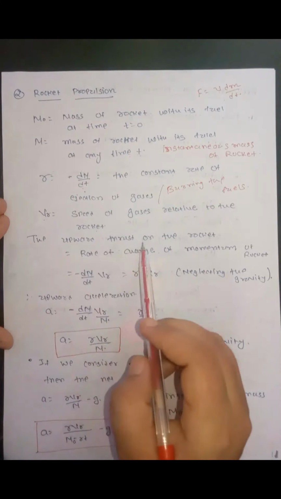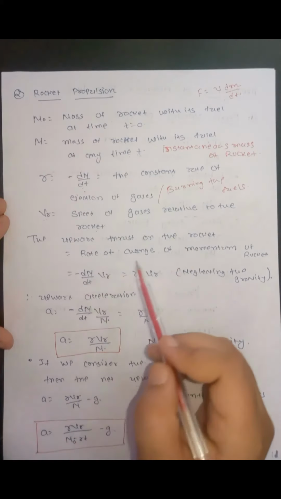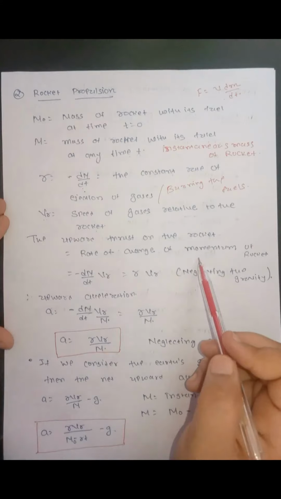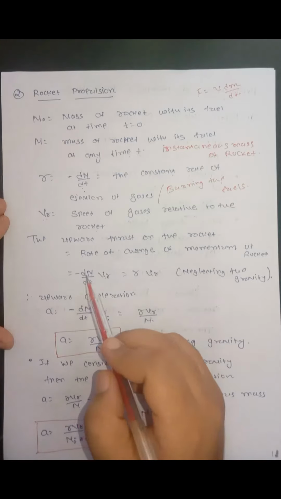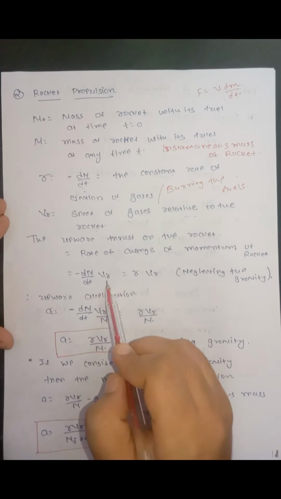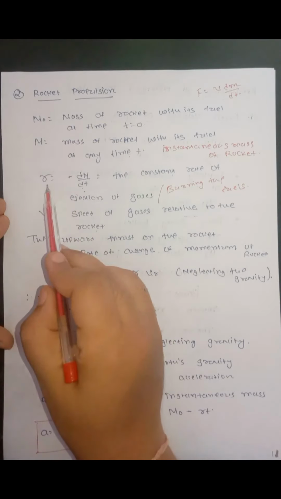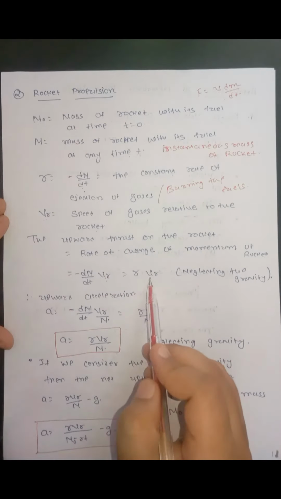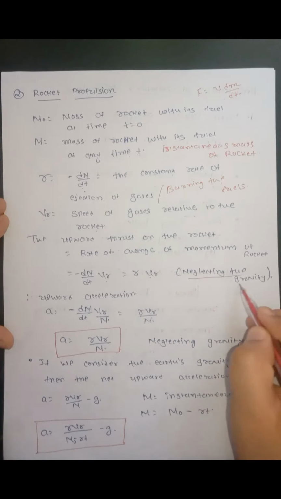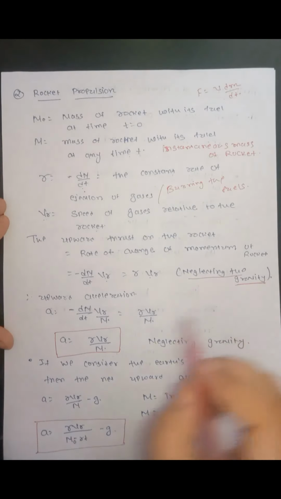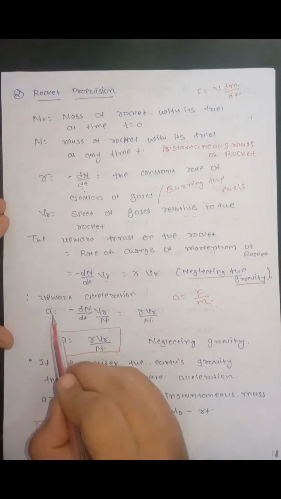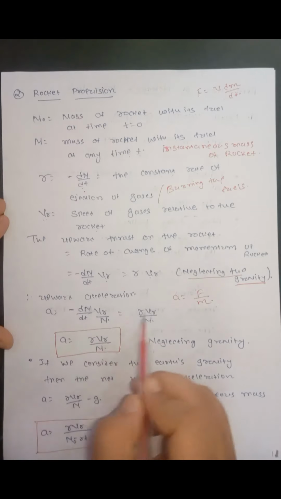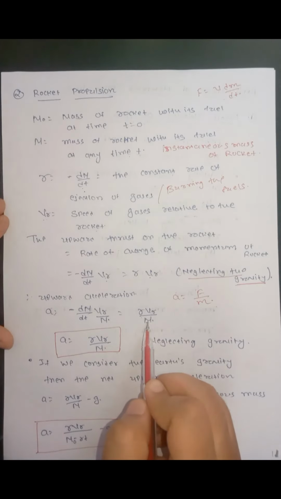Now, the upward thrust on the rocket is equal to the rate of change of momentum as per the second law. In this case, mass is changing and velocity is constant. So, thrust can be written as minus dm by dt into Vr. But minus dm by dt is equal to R. So, we can write it as R into Vr. In this case, we have neglected the effect of gravity. The acceleration is given by force upon mass. So the instantaneous acceleration is force, RVr, divided by the mass at that instant, that is RVr upon m.